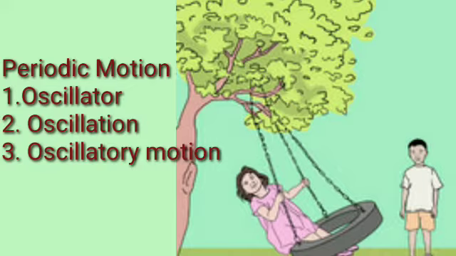Now pull the swing to one side and let it go. Observe how it swings. The swing will be seen to cross the central position again and again as it moves from one end to the other of its swing. A swing that moves back and forth like this is an oscillator. When the swing moves from one end to the other end and returns to its starting point, it is said to have completed one oscillation. The back and forth motion of an oscillator on either side of a central position is called oscillatory motion.